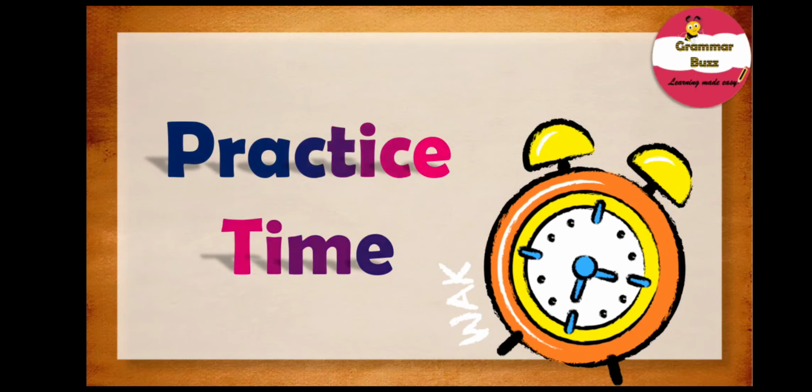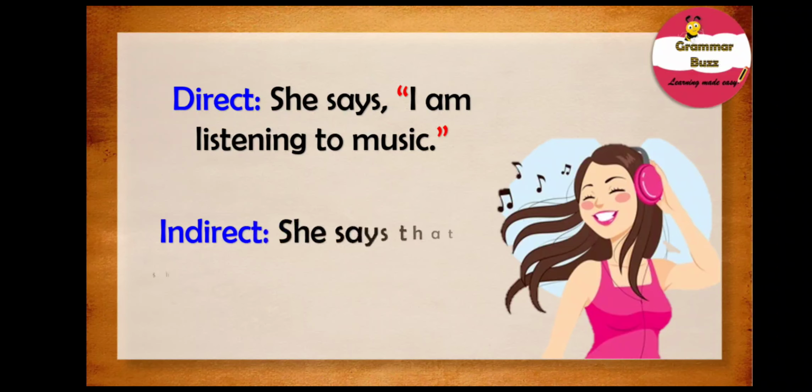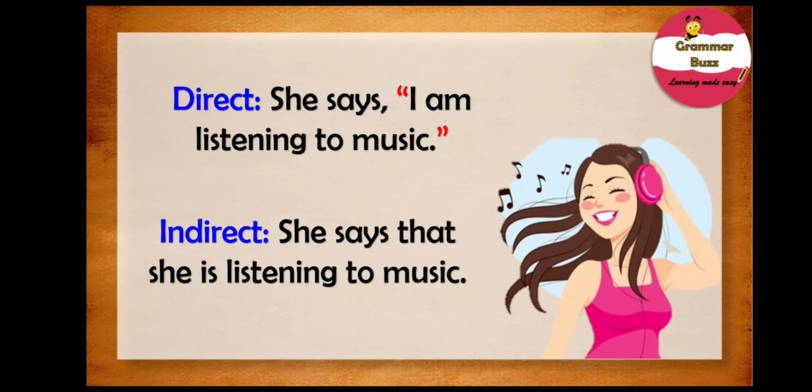And here comes our first sentence. And it states, she says, I am listening to music. So how are you going to change this to indirect speech? Have you figured it out? I bet you have. So let us check our answers together. She says that she is listening to music.